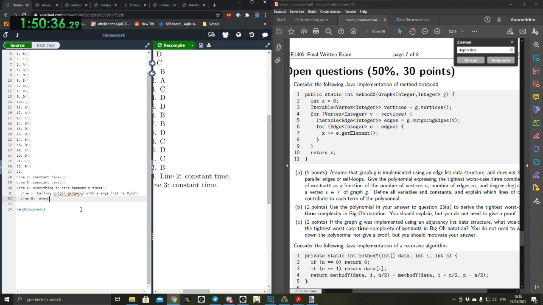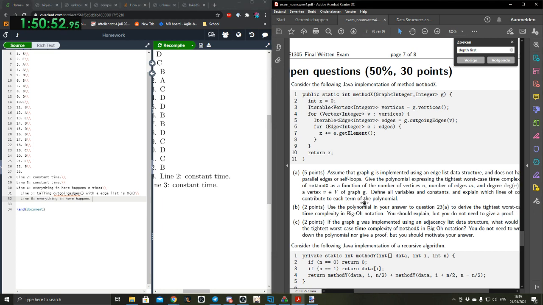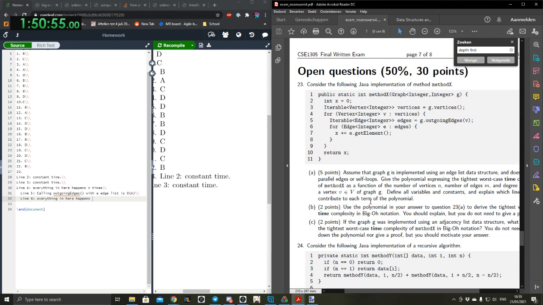Line 6, everything in here happens. So that's the amount of edges for said vertex. The degree of a vertex v. So everything in here happens deg v times.